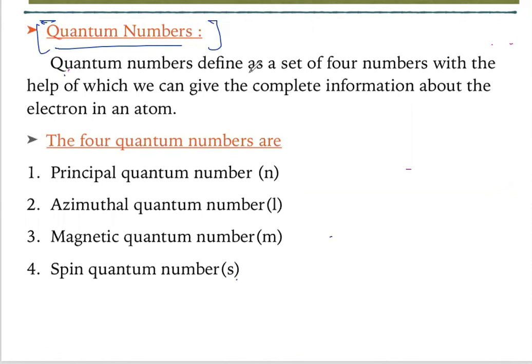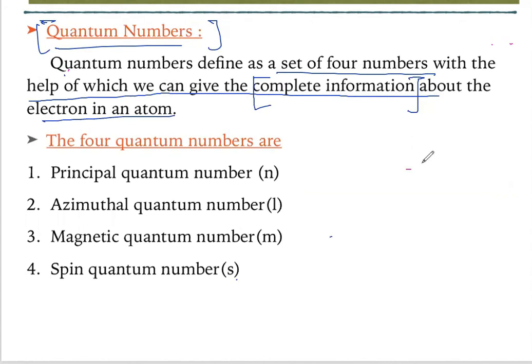The quantum numbers are defined as a set of 4 numbers with the help of which we can give the complete information about the electron in an atom. If you want to find the electron in some region, you need the energy, the shape, the size, and so much information. You can find that information from the quantum numbers.